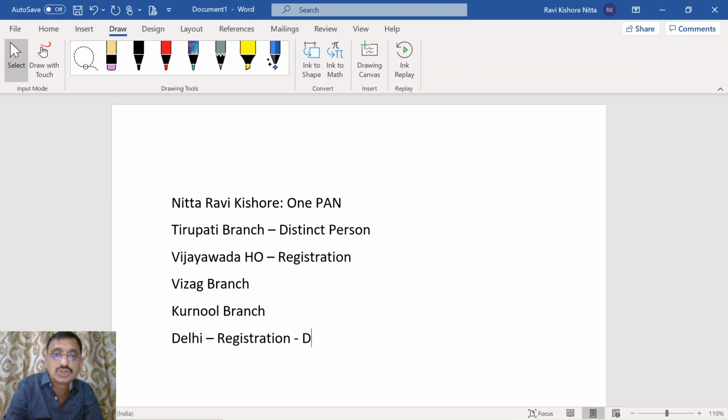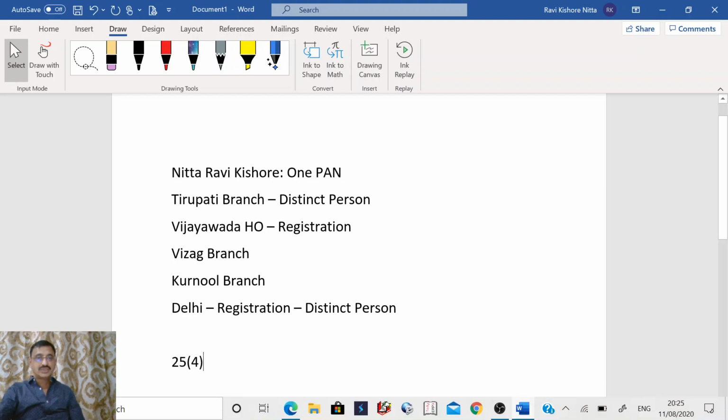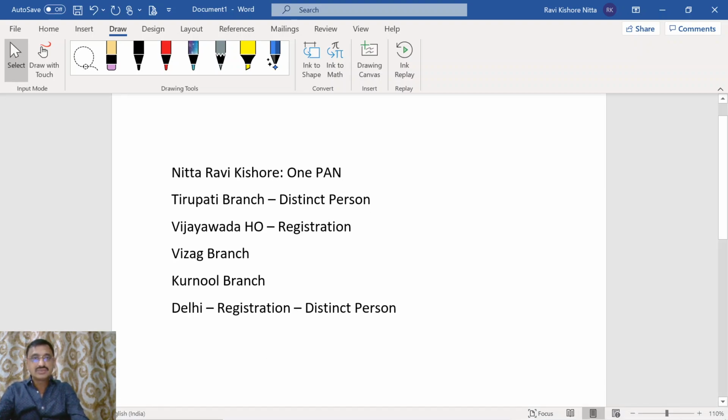Now this will also become a distinct person. This is as per section 25 subsection 4.